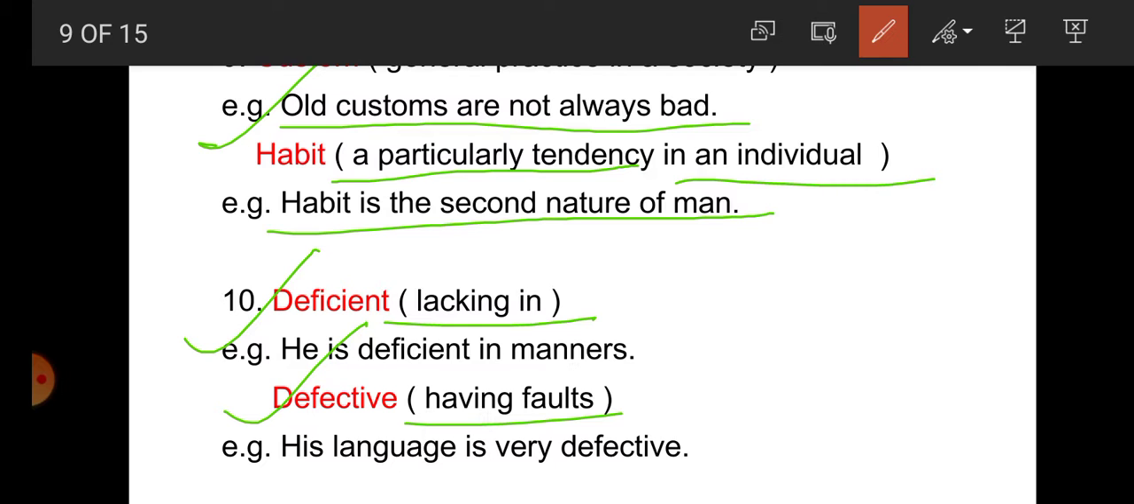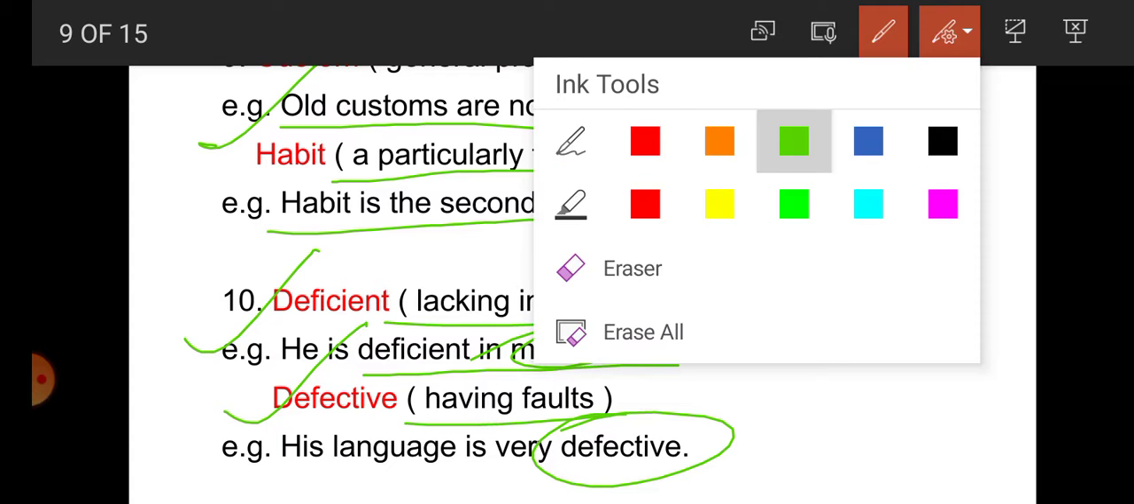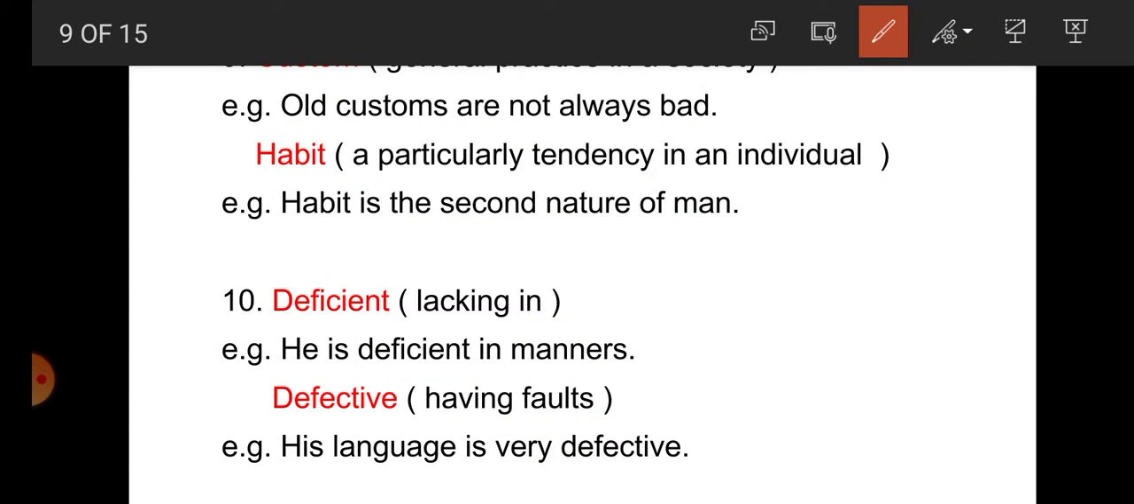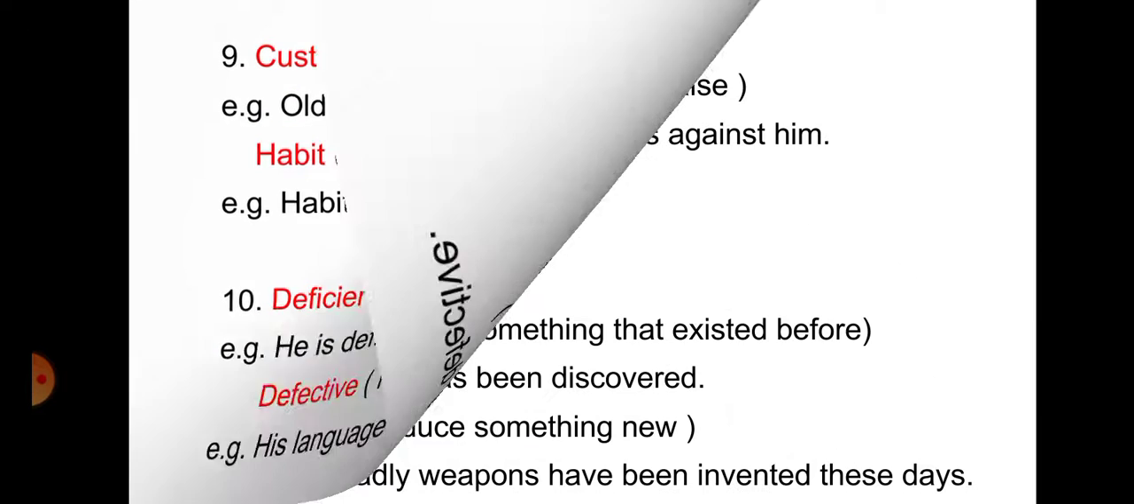Student, he is deficient in manner. With the help of example, get it? He is deficient in manner. It means that he is lacking in manners. Number 2, defective means having fault. His language is very defective. His language is very defective means his language has lots of fault. So student, deficient and defective both are synonyms, but there are different uses of both the words.